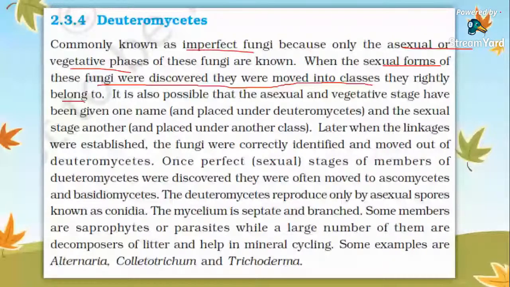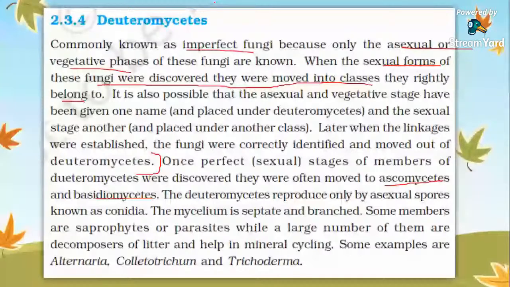When the correct features were identified, they were moved on to the respective classes or groups. Yes. So once the perfect sexual stage of members of Deuteromycetes is discovered, they will be moved on to either Ascomycetes or Basidiomycetes type of fungi.